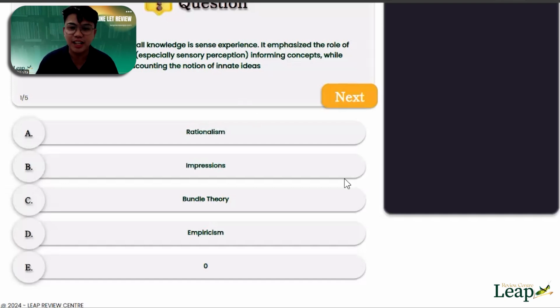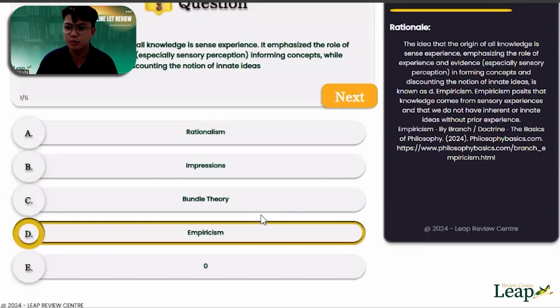Okay. So the correct answer, it's letter what? Most answers are A. But the correct answer is letter A. Empiricism. So ano ba ibig sabihin natin sa empiricism? Empiricism is the idea that the origin of all knowledge is sense experience, emphasizing the role of experience and evidence in forming concepts and discounting the notion of innate ideas.